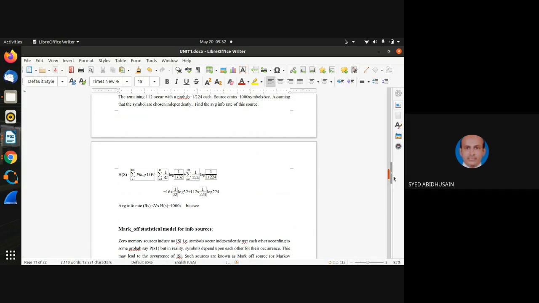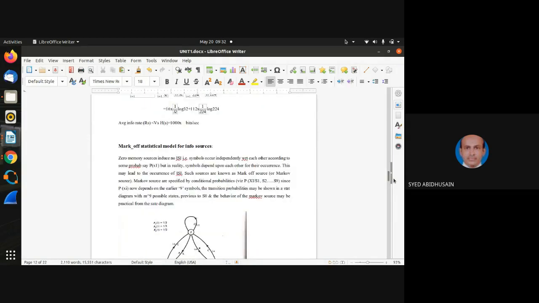A source S having 4 symbols, say S is equal to, in flower brackets, S1, S2, S3, S4.